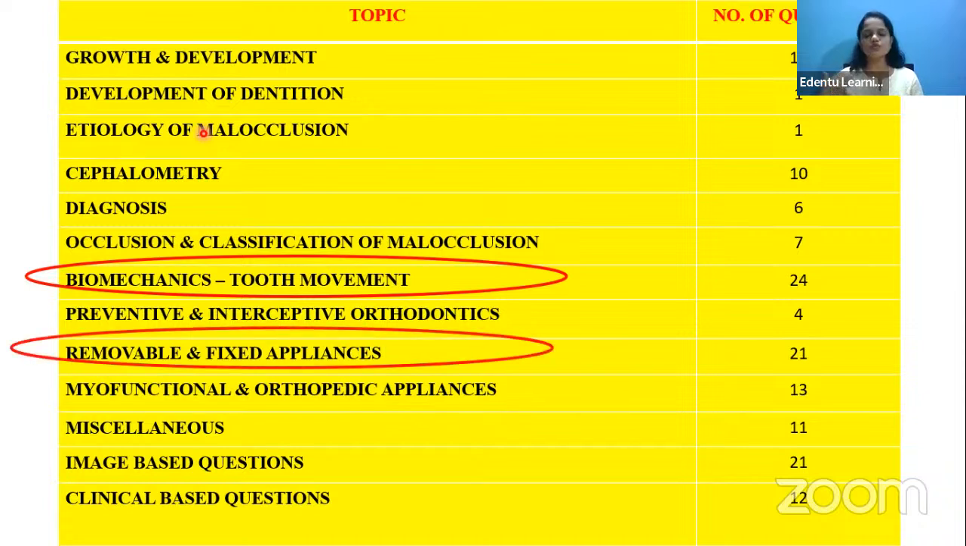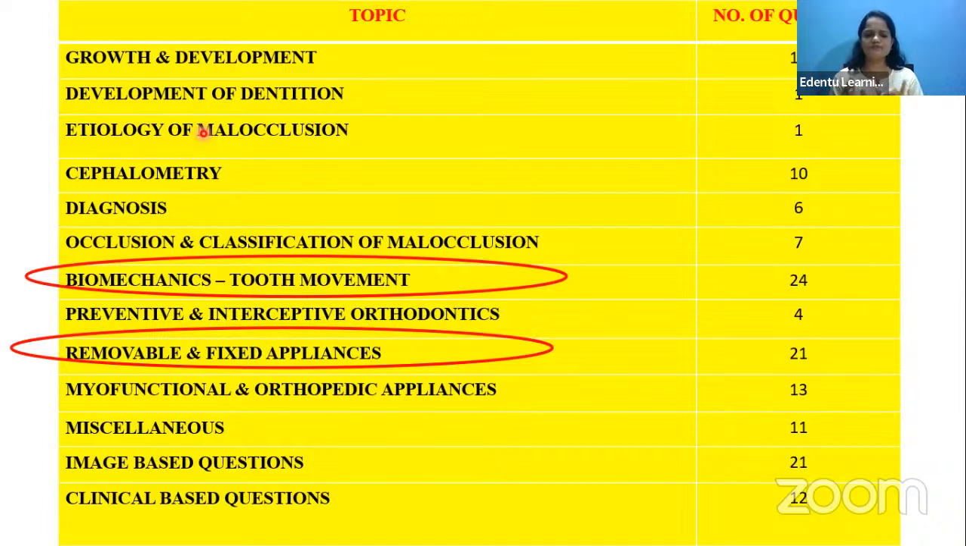Then comes the removable and fixed appliances. All the removable and fixed appliances that you are studying in the textbook, you should be able to identify the appliances also, because image-based questions are asked more from these removable and fixed appliances. They will give an image and ask you to identify which appliance is shown here. They will also give instruments like the debonding pliers or other universal pliers. Such images they can give and they will again ask you to identify which is the instrument here.